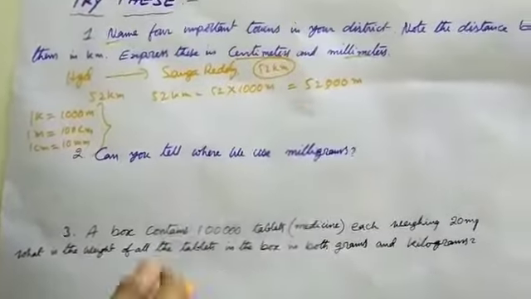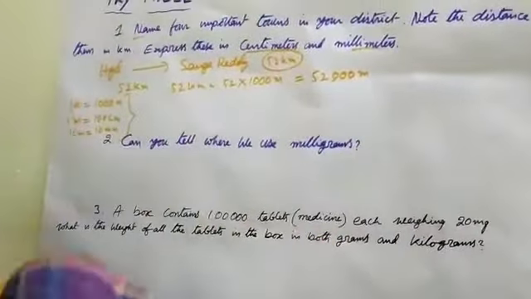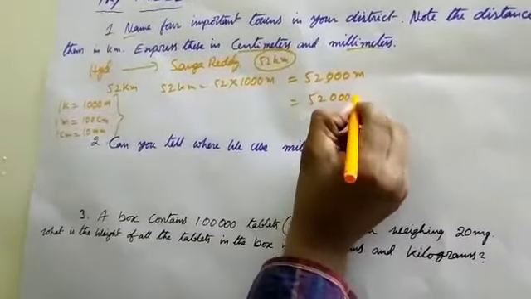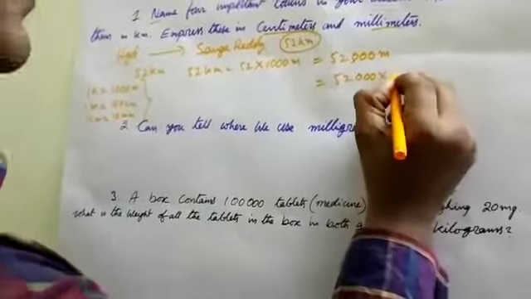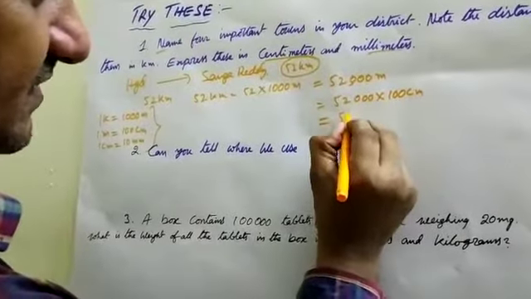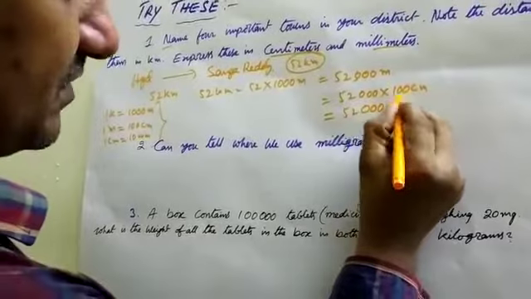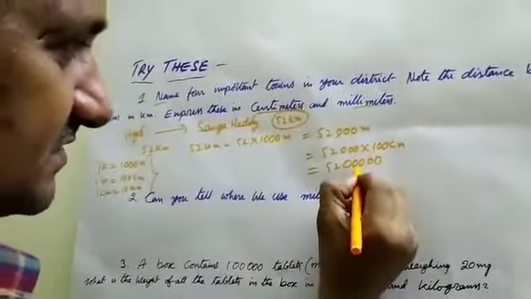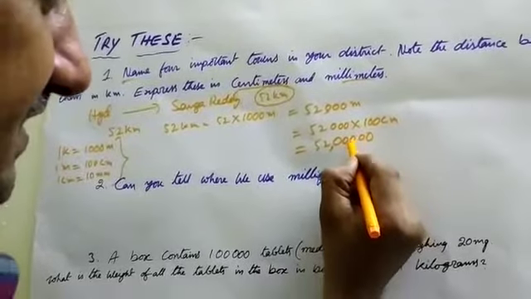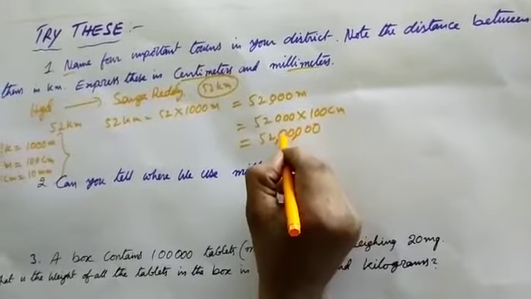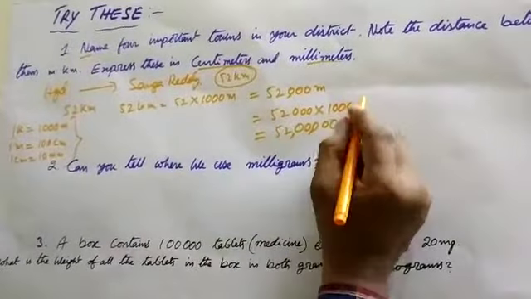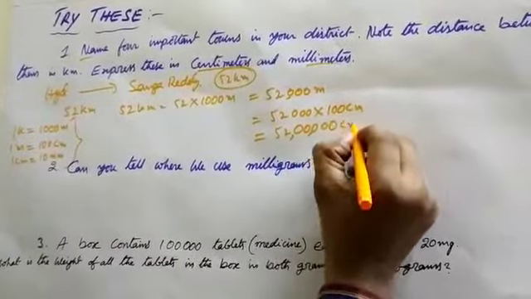The 52,000 meters in centimeters: 52,000 into 100, since 1 meter is 100 cm, that is 52 lakhs cm.